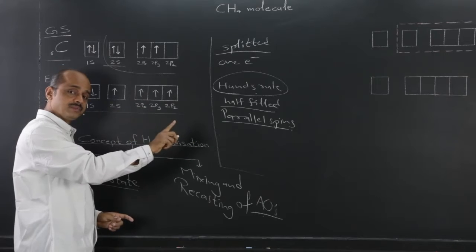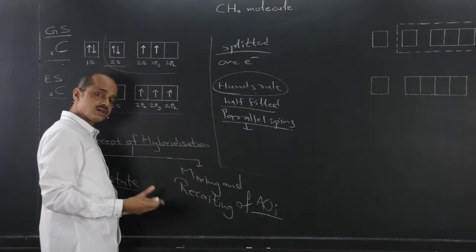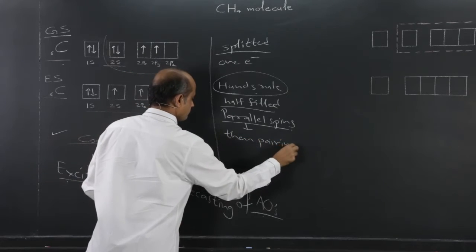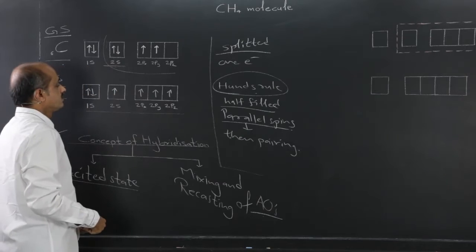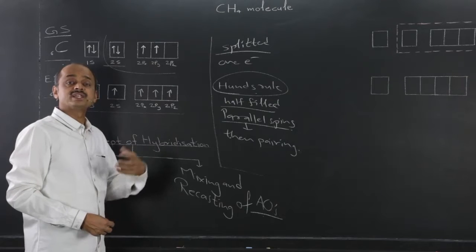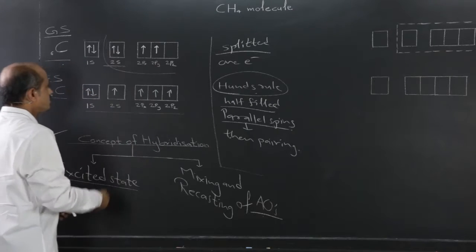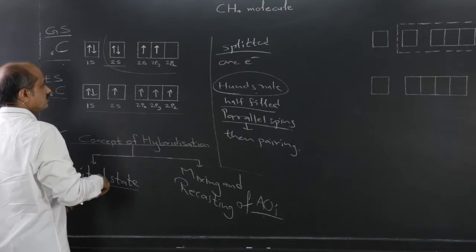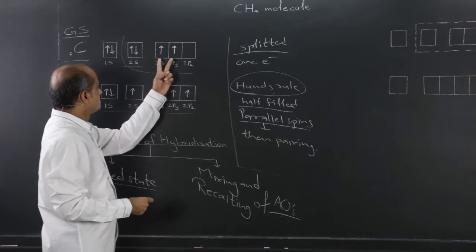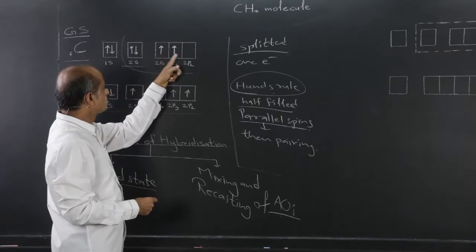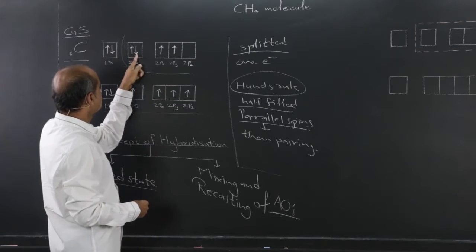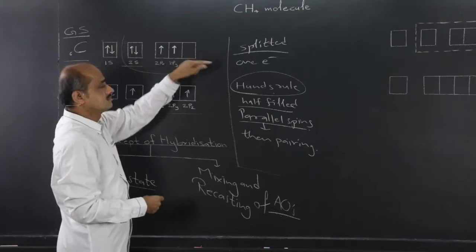And once they get half filled with parallel spins, and still extra electrons are present, then pairing. Why this? Because if that happens, then and only then there will be minimum repulsion, maximum symmetry, maximum stability. So out of the 2 electrons, the one which is having spin, the spin of these two, if suppose that these two are clockwise, then the one among the two which is clockwise will get promoted.